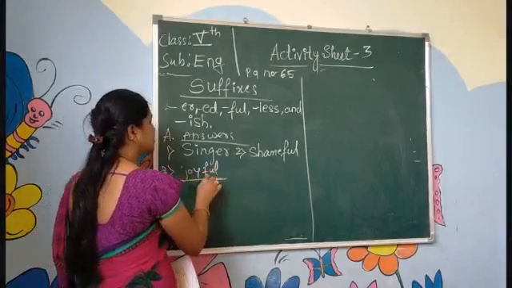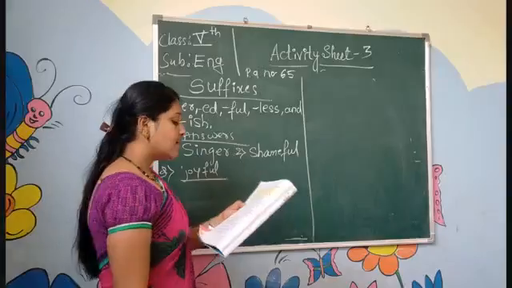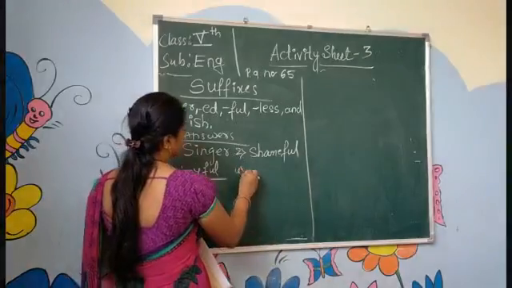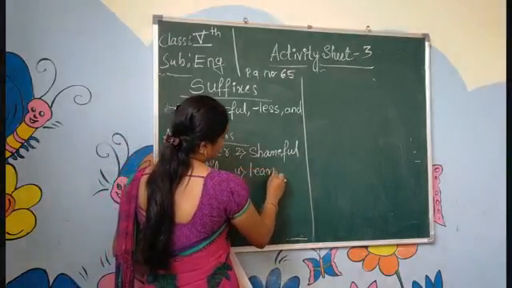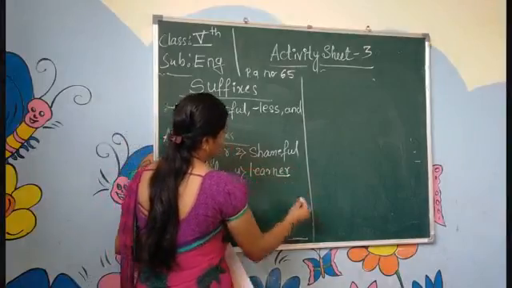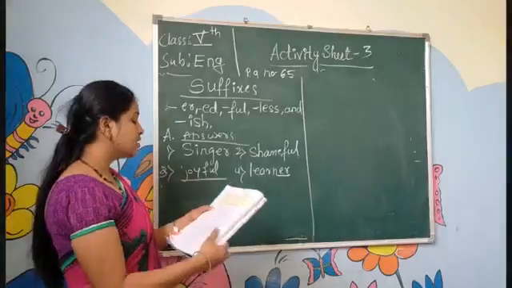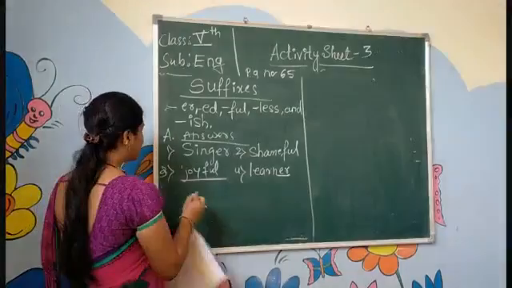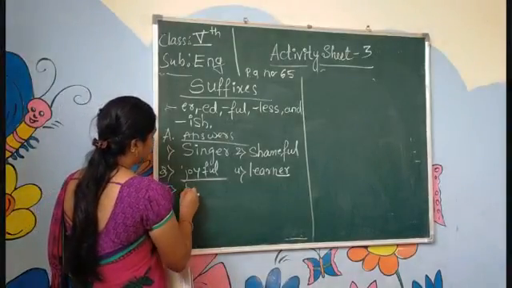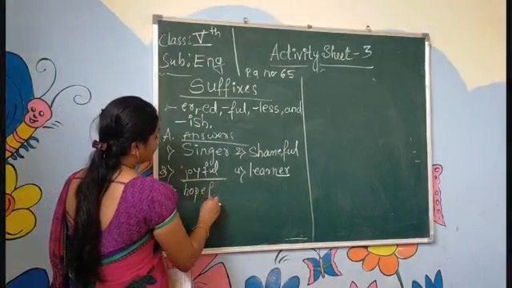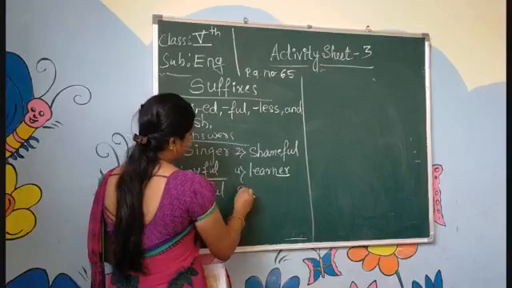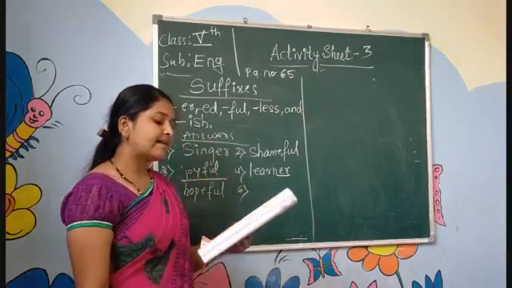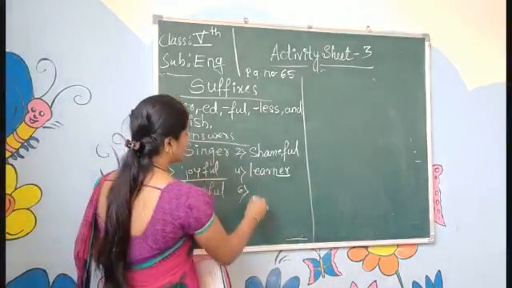Full suffix ful we are adding here. Learn, learner. Er suffix I am adding here for the learn word. Next, hope, hopeful. Next, sixth one, rest, restless.